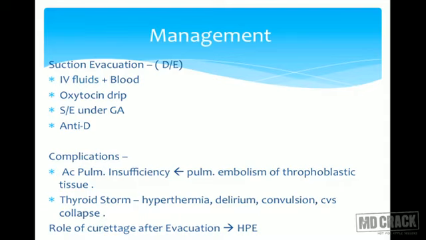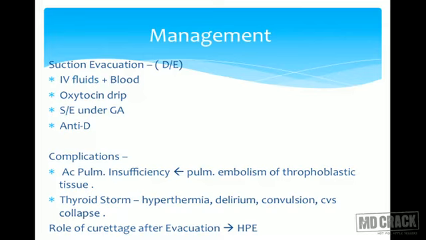Complications of this: there can be acute pulmonary insufficiency because of pulmonary embolism of trophoblastic tissue, because we are going to disturb it. So the thrombus or the embolus can get dislodged and get into the pulmonary system, leading to pulmonary embolism.